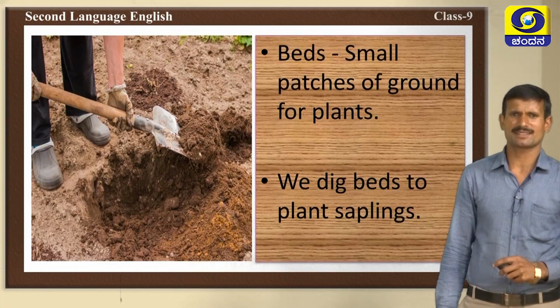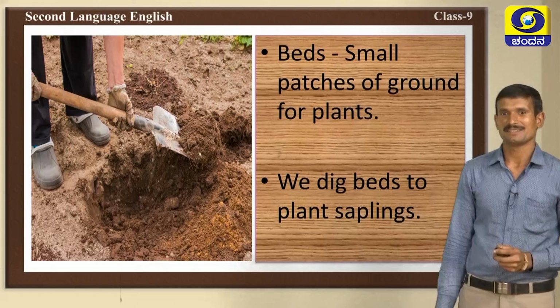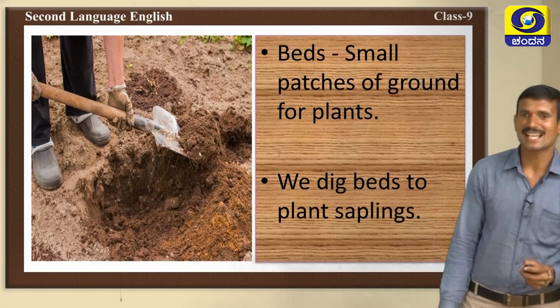Next one. Beds. What is the meaning of beds? Small patches of ground for plants. You know beds we use to sleep. That is another meaning of bed. Beds means small patches of ground for plants. Next, we dig beds to plant saplings.